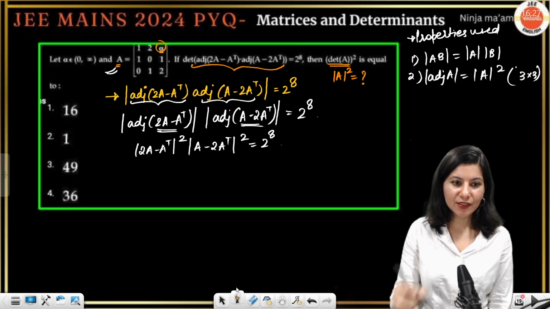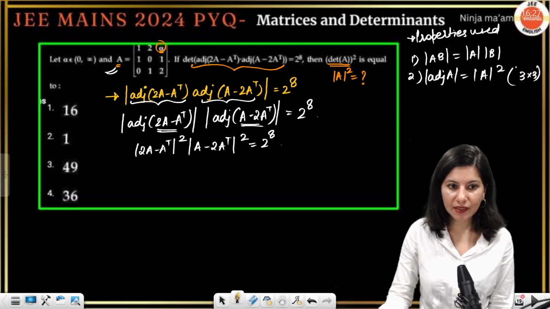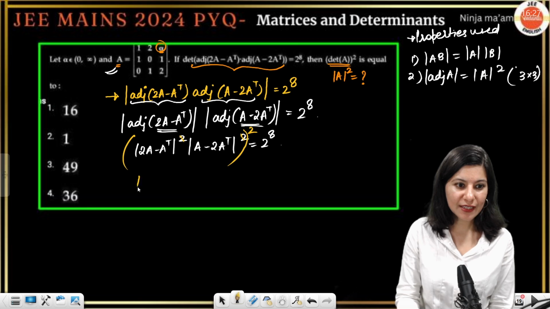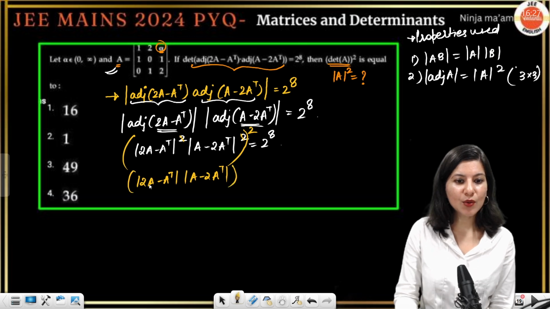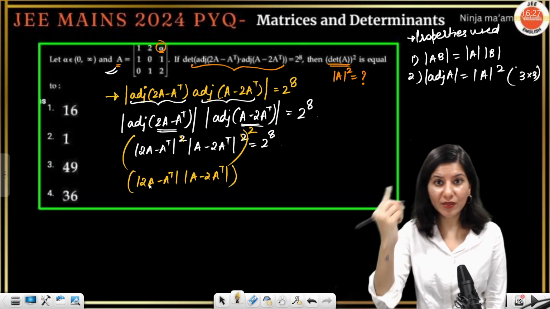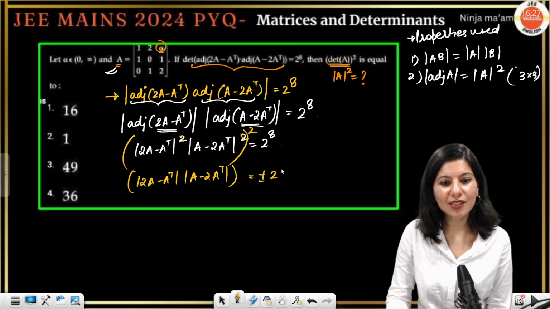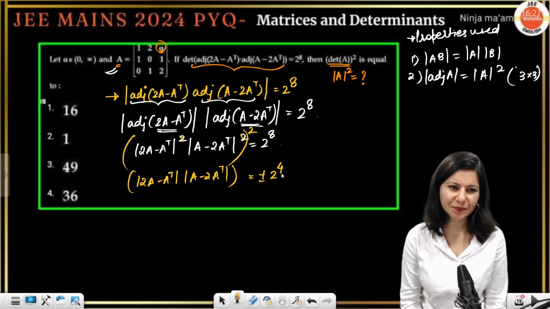Alright, so now I can do the overall square. What I can do is apply the overall square: this is actually determinant of 2A minus A transpose times determinant of A minus 2A transpose, all squared. Now I want to remove this square from the left hand side and apply it on the right hand side, taking square root on both sides. Plus minus 2 raised to power 4. Yes or no?